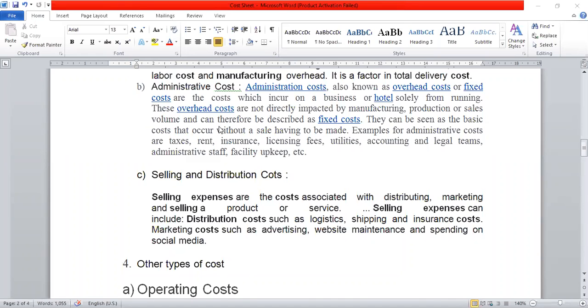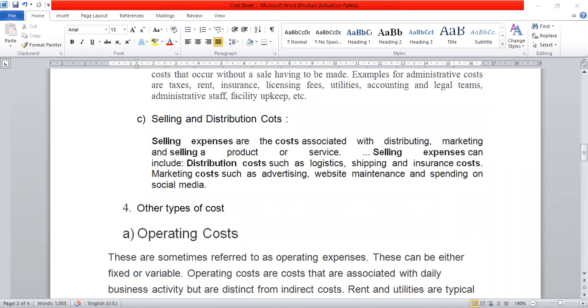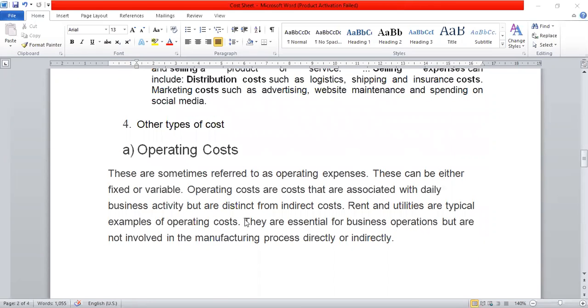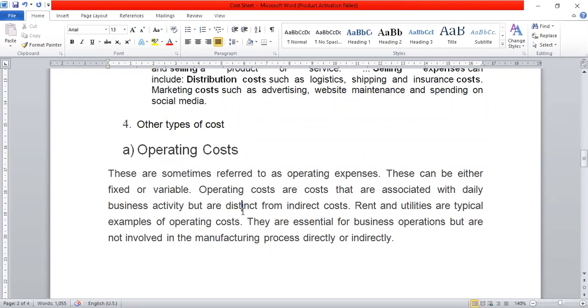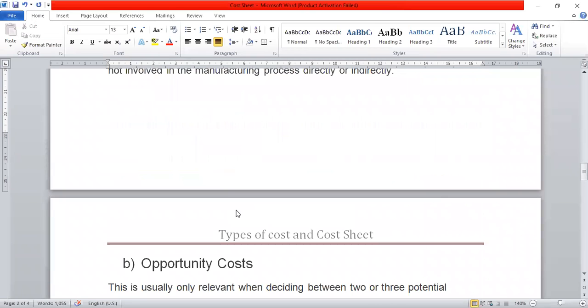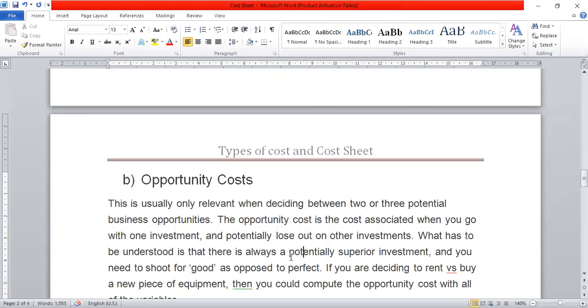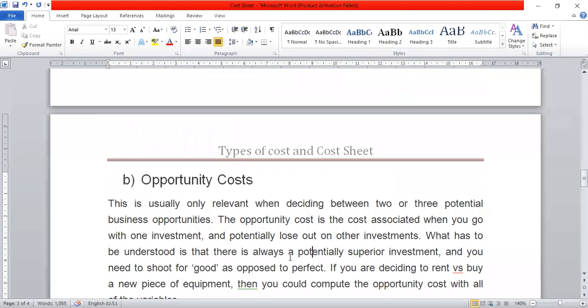Apart from these three classifications, we can classify cost on other bases also. These bases are: number 1 is operating cost. This is sometimes referred to as operating expenses, meaning the expenses which are related to the operation of business or to the manufacturing process directly or indirectly are considered as operating cost. Number 2 is opportunity cost. In exam for these other types, you may not have examples for solving, but you may have fill in the blanks or true or false. Okay, so read it carefully.